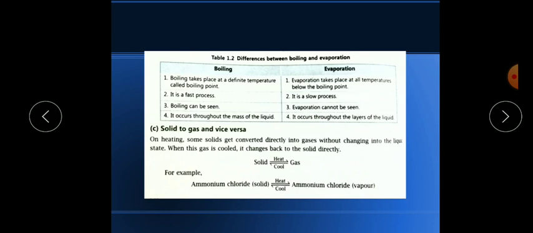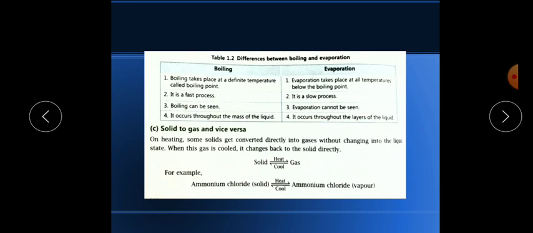So the full mass of the liquid participates in boiling at 100 degrees, but evaporation happens in the form of layers, very slowly.